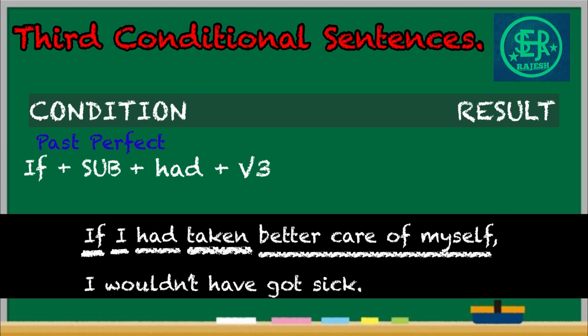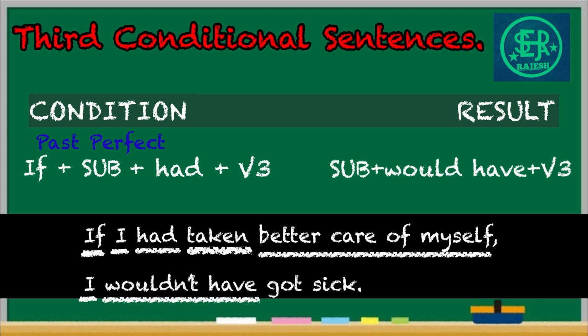Next, how will be our result? Subject plus would have plus past participle of the verb. Look at here, subject I, then would have. Here we have a negative sentence, so we used wouldn't have. Then the third form of the verb get, it is got. Get, got. So we are going to practice the third conditional sentences with this structure.